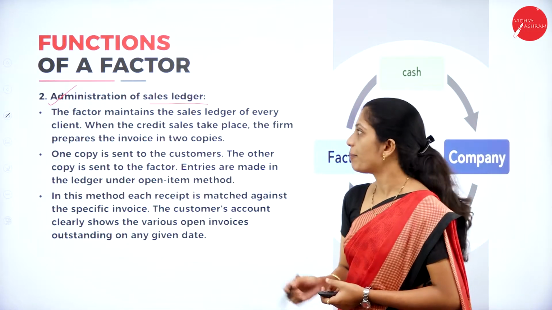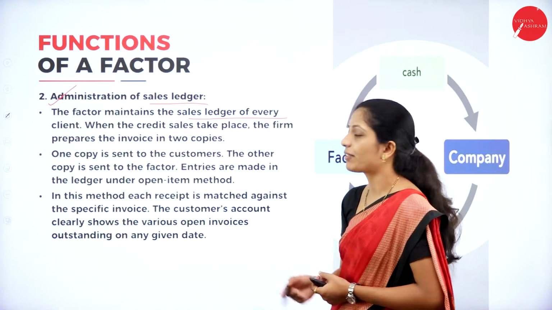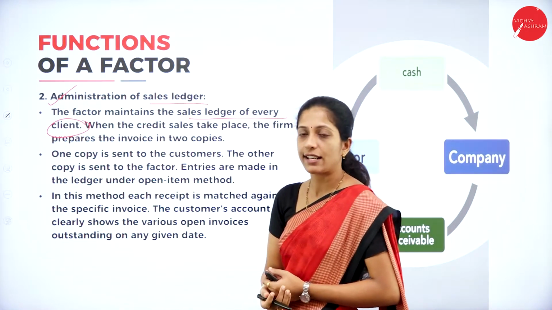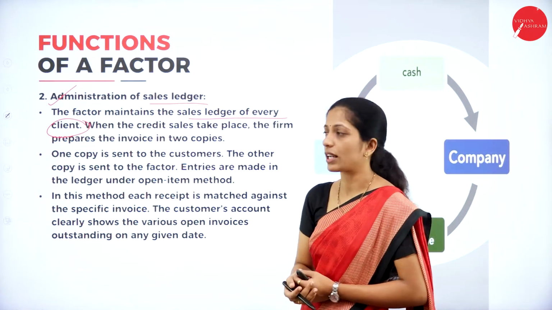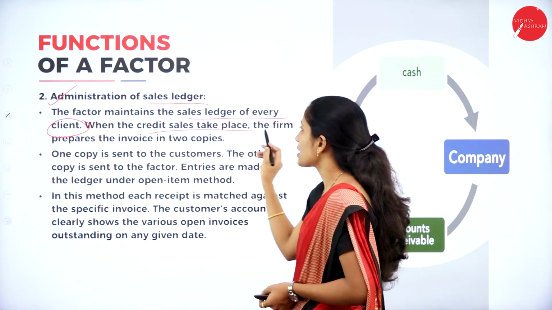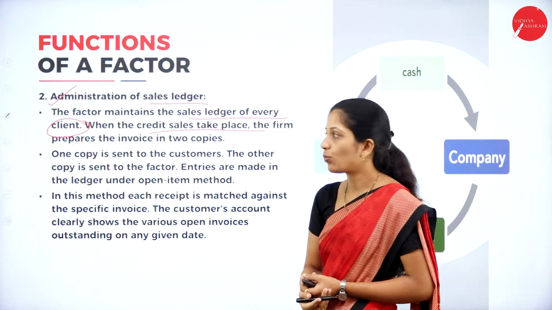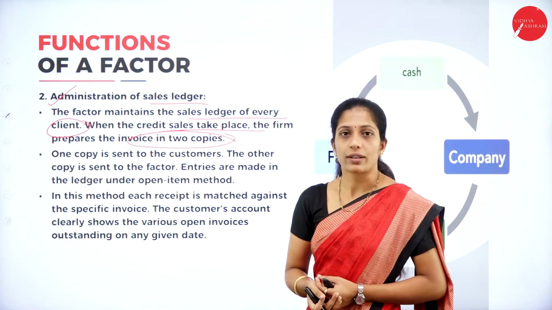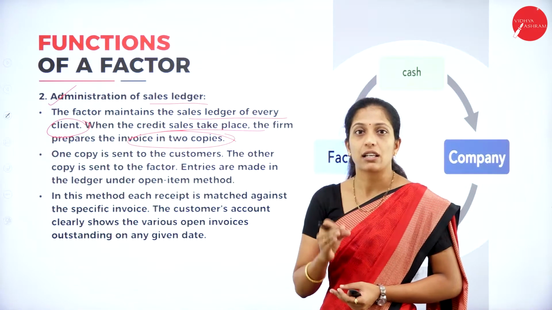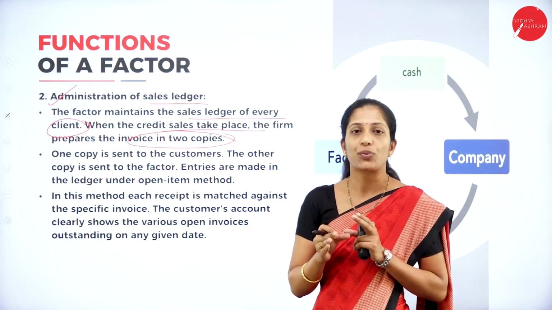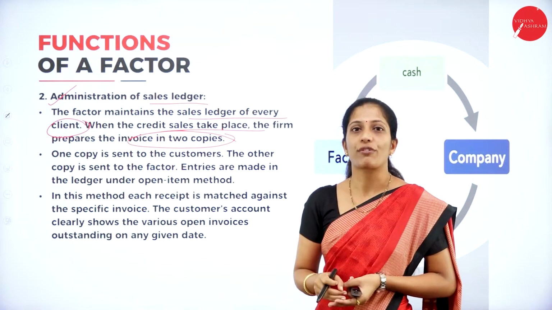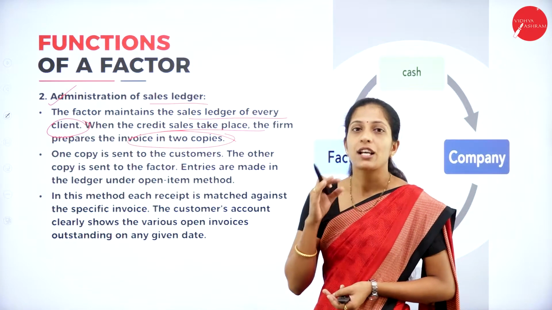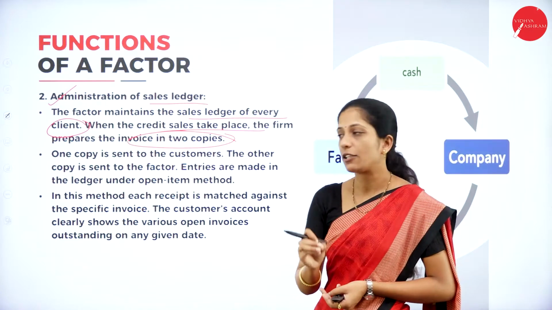A factor maintains the sales ledger of every client. So what does the factor do? It will maintain a sales ledger of each and every client. When credit sales take place, the firm prepares the invoice in 2 copies. If the goods are sold on credit basis, the firm will prepare the invoice in 2 copies. An invoice is nothing but the documentary evidence in support of a transaction, right? So when credit sales take place, the seller will prepare the invoice in 2 copies.